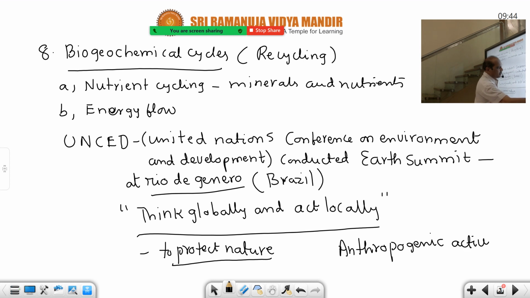Anthropogenic activity causes the destruction of nature: construction of buildings, construction of industries, conversion of forest land into agricultural land. All these undesirable things we are doing. So don't do them. You must always remember, anthropogenic activity means human activities.